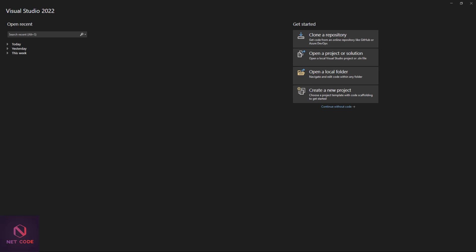Let's first talk about microservices. What are microservices? They are a software development architecture that structures an application as a collection of small, independent, and loosely coupled services. Each service is responsible for a specific functionality and can be developed, deployed, and scaled independently.